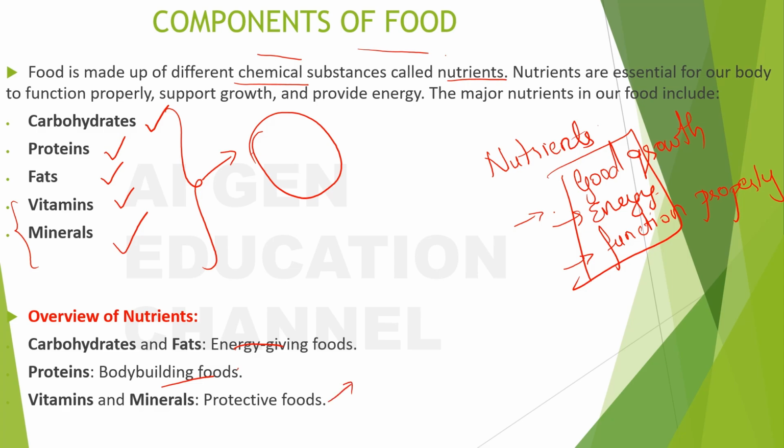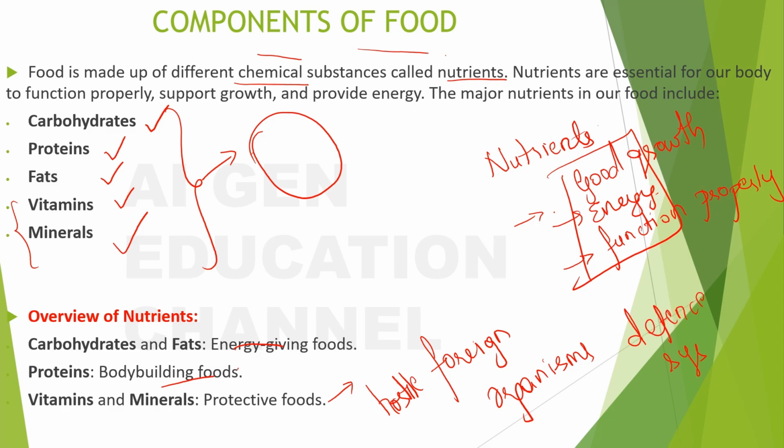They protect our body and give us immunity against the many diseases that may be caused because of hostile or enemy foreign organisms. Our body's defense system will get stronger if you have these protective foods. What are these protective foods? You all know. You can consider fruits and vegetables to be some of the protective foods, right? You will learn more about it in the next slide.